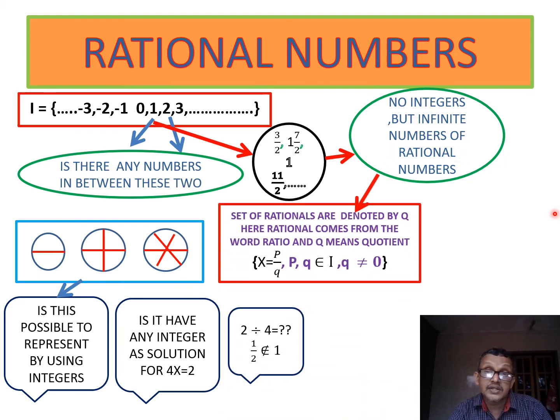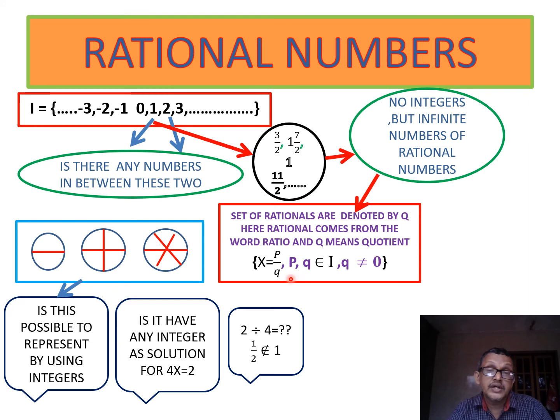Now, what are rational numbers? The set of rational numbers is denoted by Q. The word rational comes from ratio, and Q means quotient. So a rational number can be represented as Q equal to X, where X equal to P by Q, P and Q belong to I, and Q is not equal to 0.